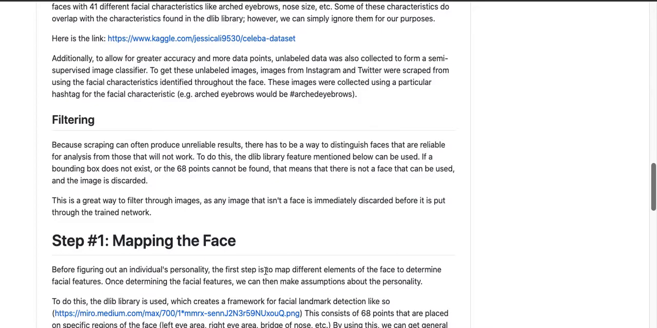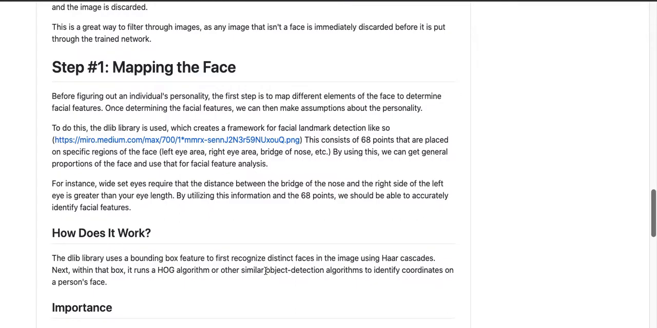So I'll skip this step for now, and I'll go back to it later. Before figuring out an individual's personality, the first step is to map the different elements of the face to determine the facial features. Unlike a human, who can tell the facial features immediately, we have to actually code this into the computer so it can intuitively tell where the facial features are.